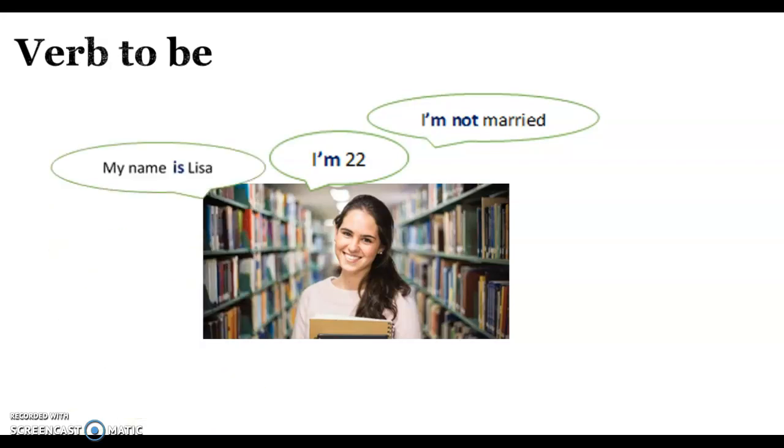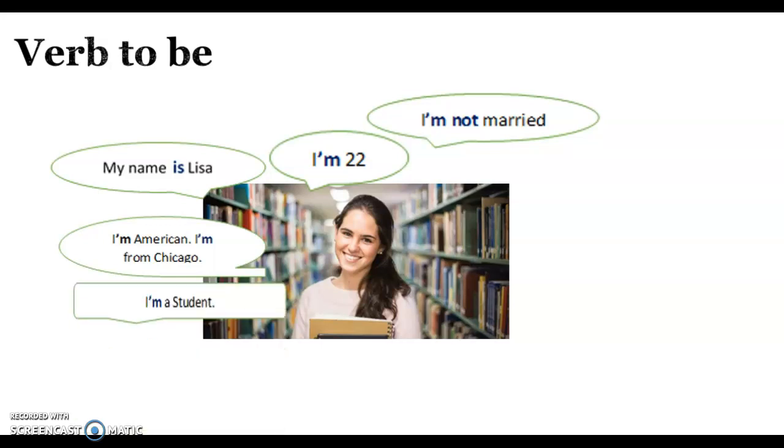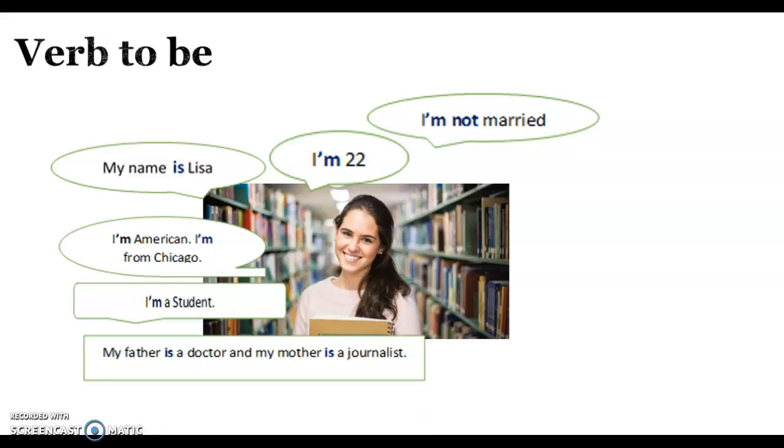Okay, I also use verb to be to say if I am married or single. Okay, and to say your name. My name is Lisa. To say your nationality. I'm American. I'm from Chicago. Or the activity you or other people practice. For example, I am a student, my father is a doctor, and my mother is a journalist.